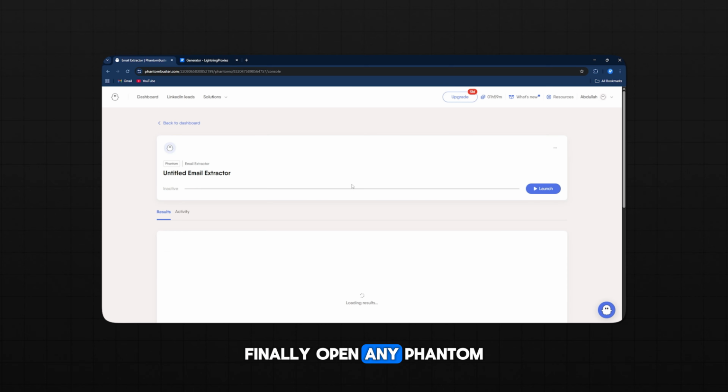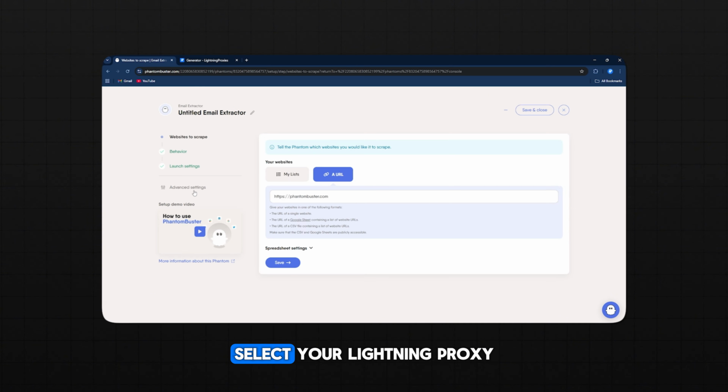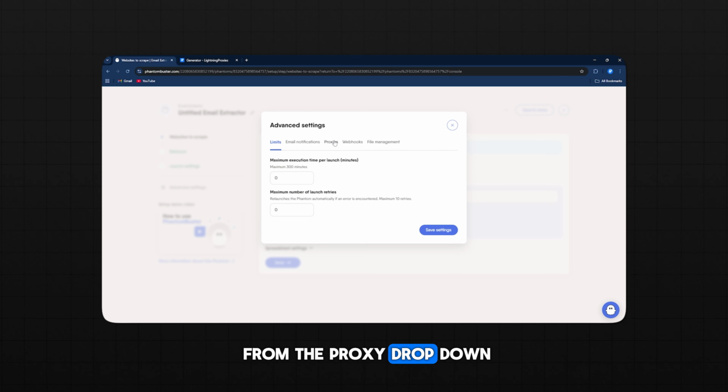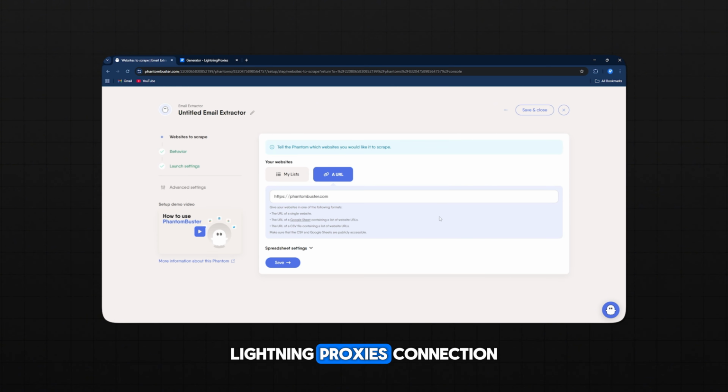Finally, open any Phantom you're running. Under Settings, select your Lightning Proxy from the Proxy drop-down. From now on, your Phantom will operate using your secure Lightning Proxies connection.